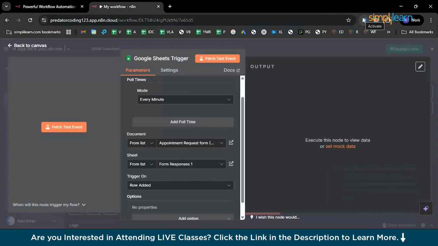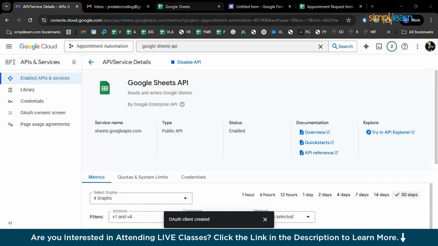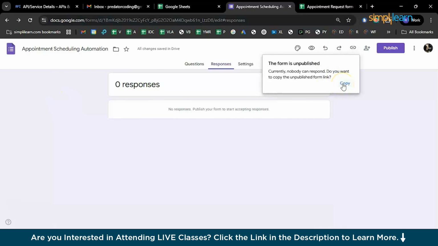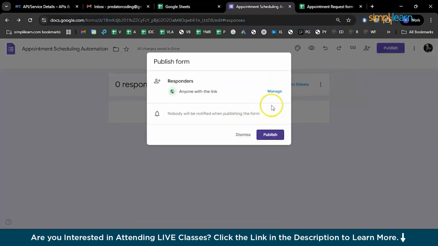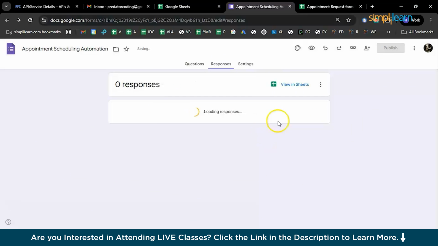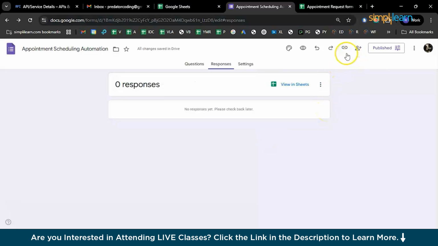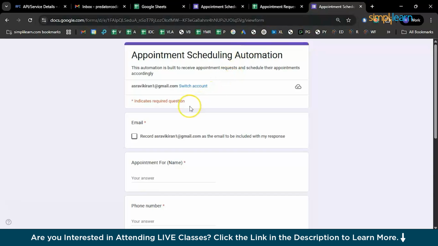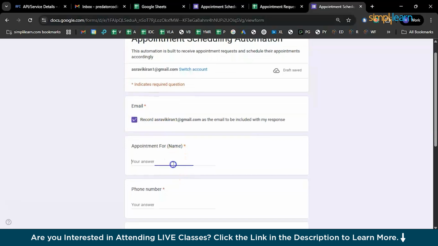Now let's go back to the original form and publish it and try to give it some legitimate input. So this was the form, no zero responses yet. So this will be the name of the form, and we will publish this particular form. Yeah, that's the one. And make sure that it is available to anyone. And then copy the link and paste it in a new window. And here we will be giving some legitimate inputs. So I'm using another Gmail account as the recipient. Record the data as this particular email ID.